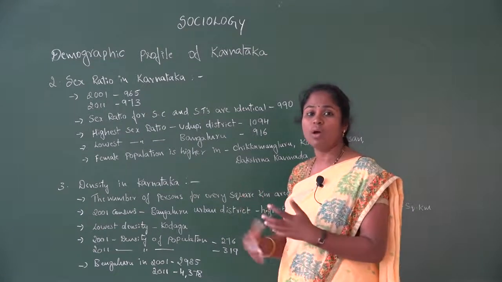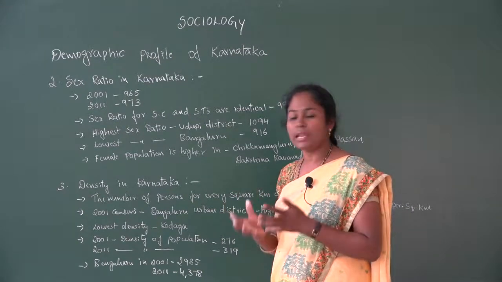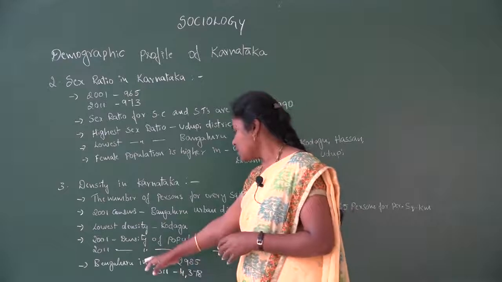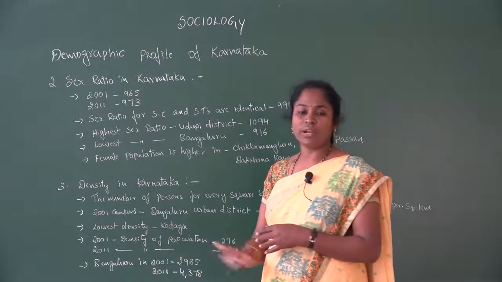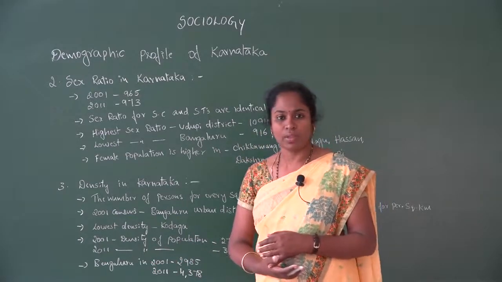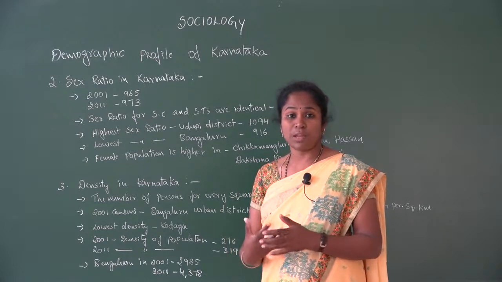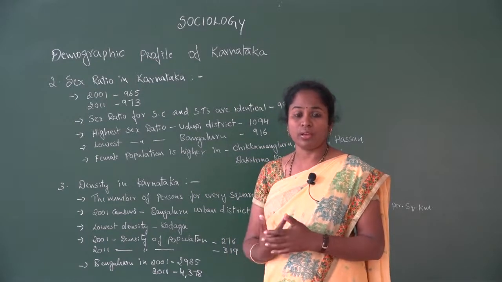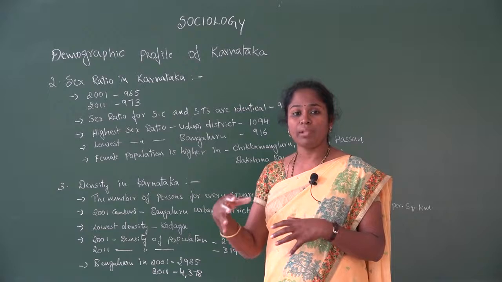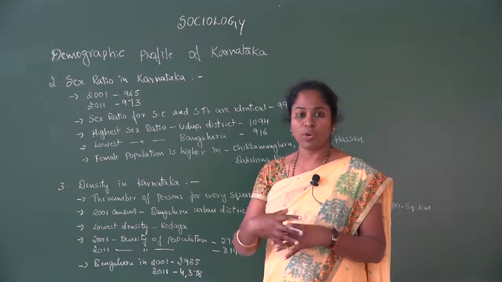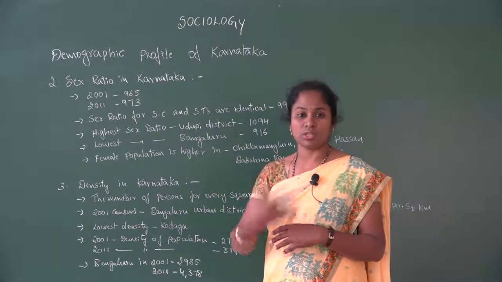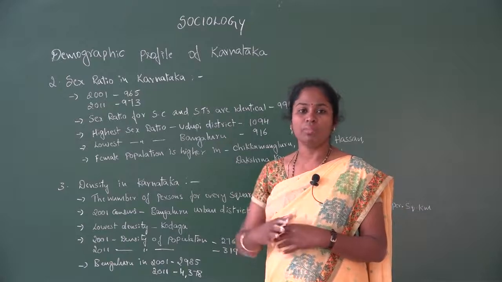The number of people in one particular geographical area is more. Here in Bangalore especially, we call it a metropolitan city. This place is developing like anything. Because of that, people move to Bangalore in search of occupation, education and livelihood, they move to the urban area.